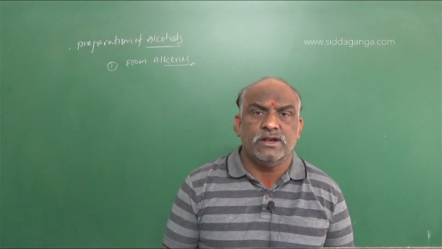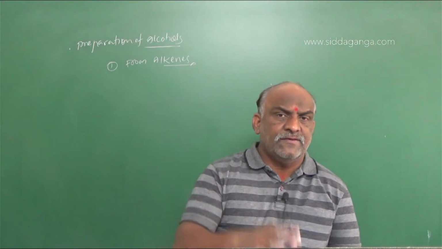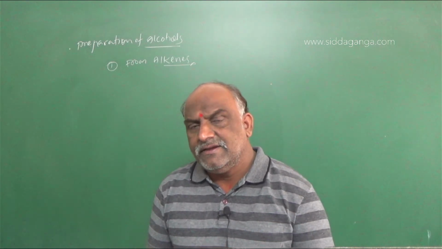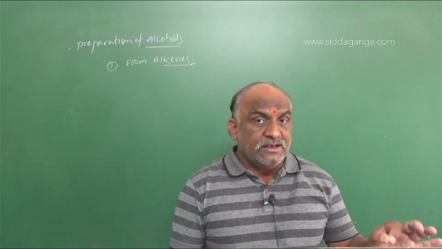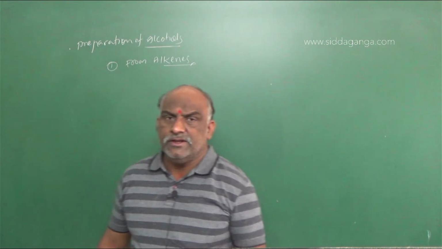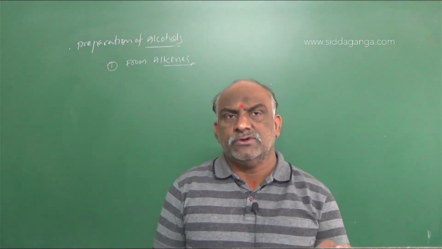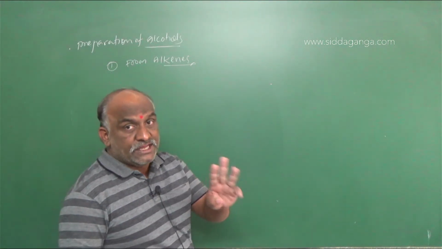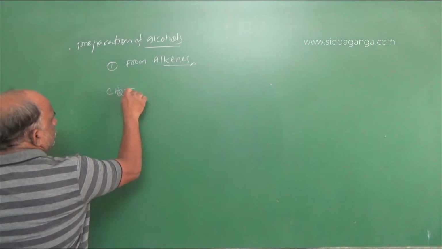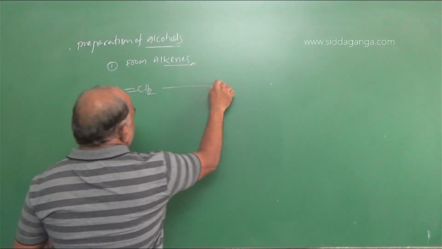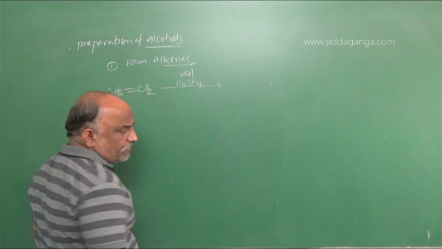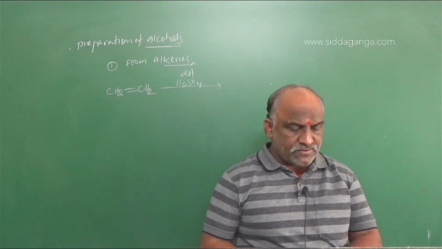Addition of water to alkene. If the alkene reactivity is more, it directly combines with water. If the reactivity of the alkene is least, it combines first with acid, and later it undergoes hydrolysis. Clear? I will explain this with respect to three equations. Suppose we go with CH2=CH2. The reaction takes place in the presence of dilute H2SO4.